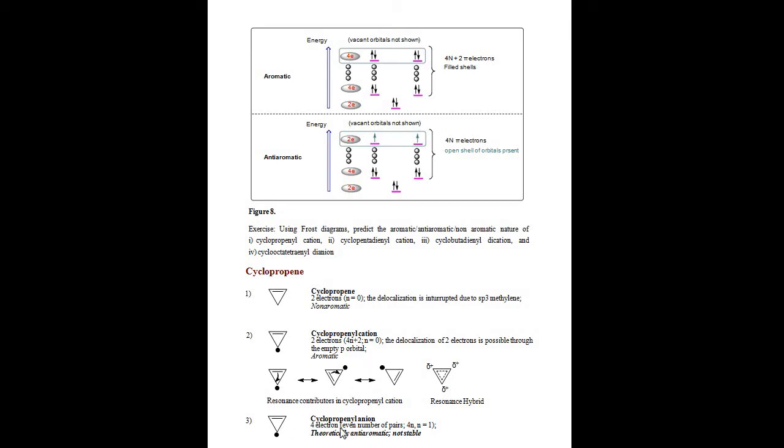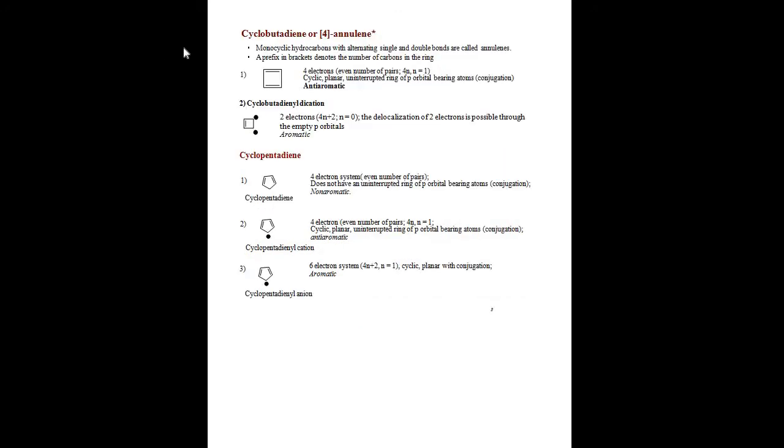Next one, cyclopropenyl anion. This anion has a minus charge, so totally 4 electrons. It obeys the 4n pi electron rule. Those compounds which obey the 4n pi electron rule are anti-aromatic compounds.